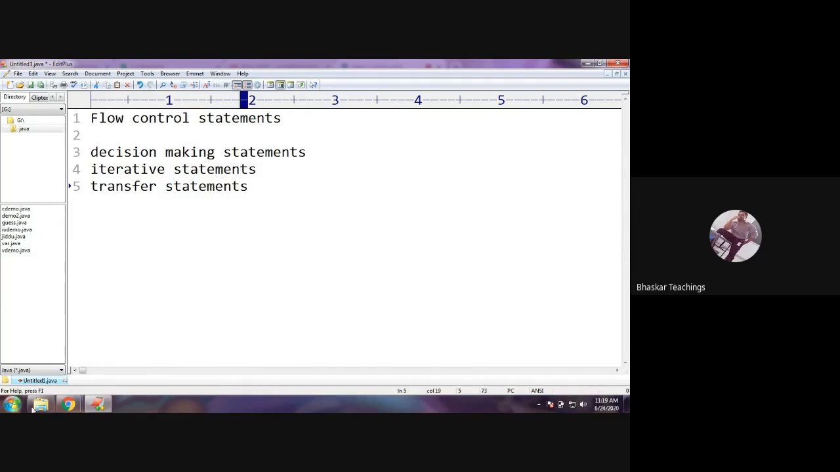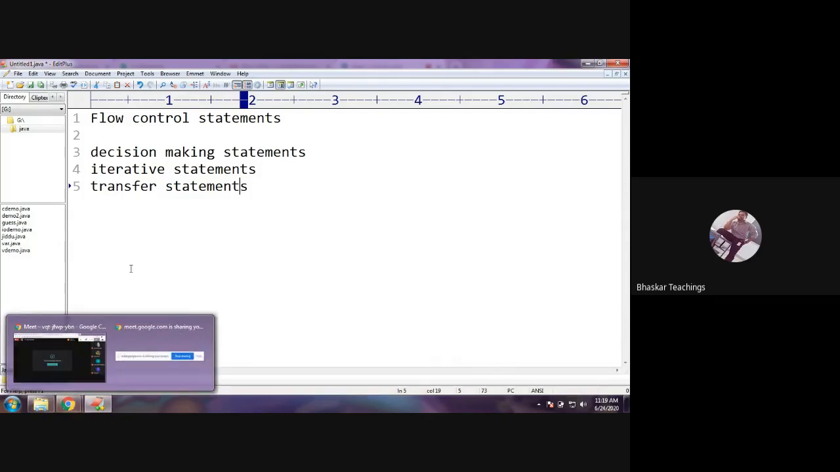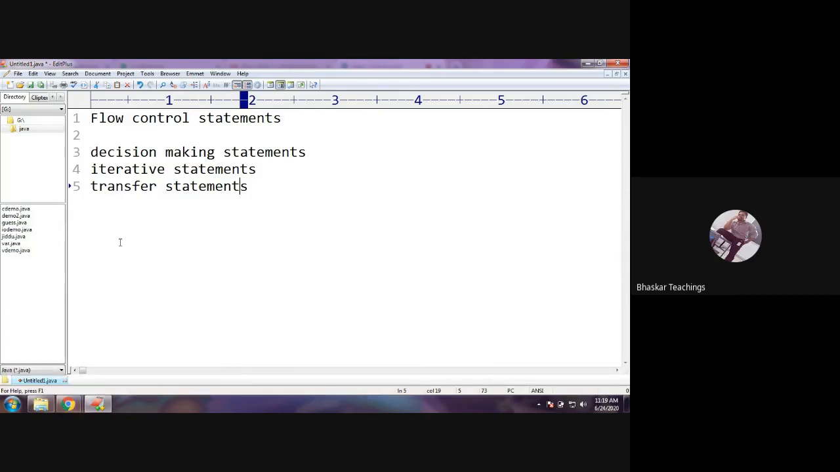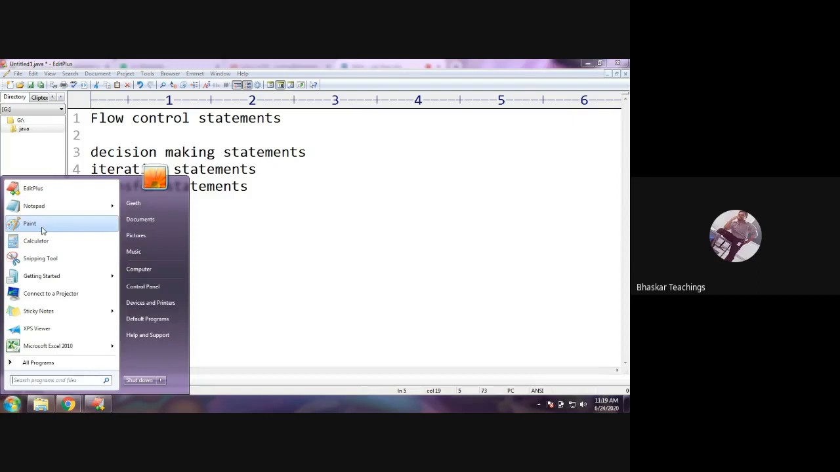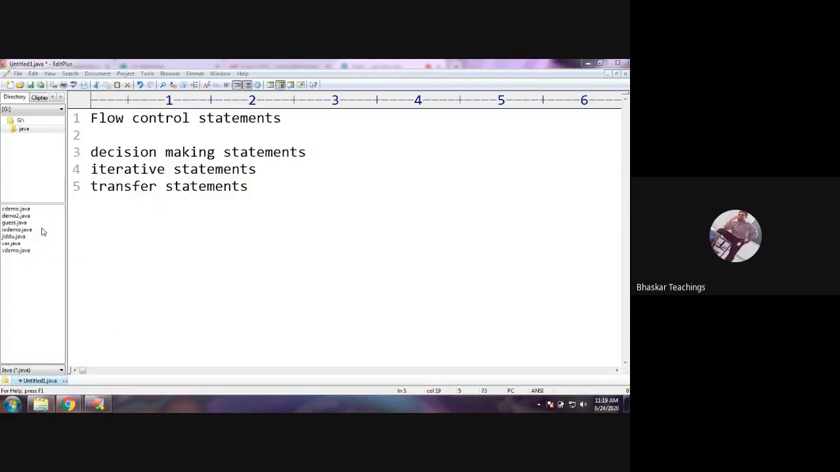Fine. So listen, actually we have three types of algorithms, right? One is sequential algorithm. Second is conditional algorithms. No, selective algorithms. Second one is selective algorithm. Third one is iterative algorithm. So let me explain you.